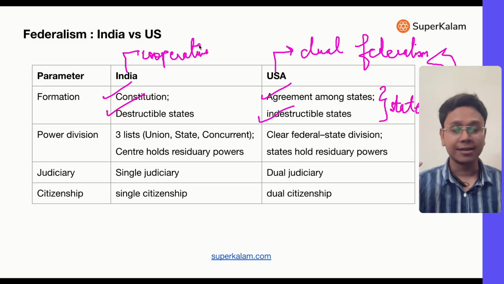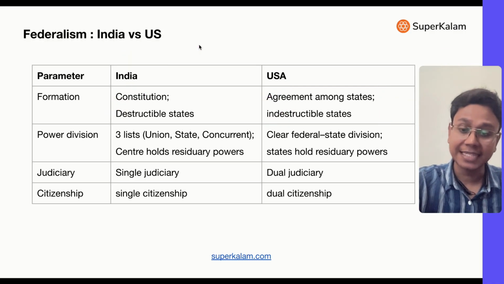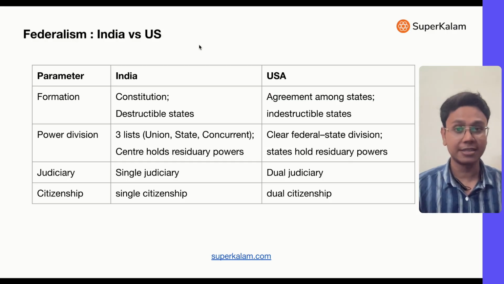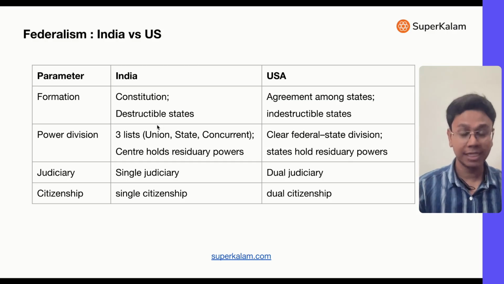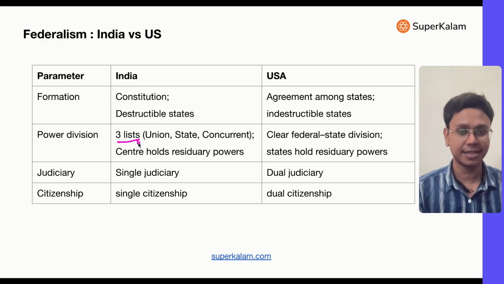So if anyone says that USA's federalism we should adopt, then no, not blindly. USA has a different set of conditions. We have a different set of conditions. Our federalism is good, is unique in our own sense. We will cover all this in today's class, how it is unique. Let's see the other aspects of federalism between India and USA. Now, in India, our constitution talks about three lists. We will discuss this in detail: union list, state list, and concurrent list.